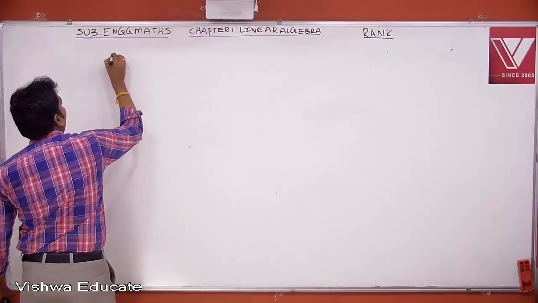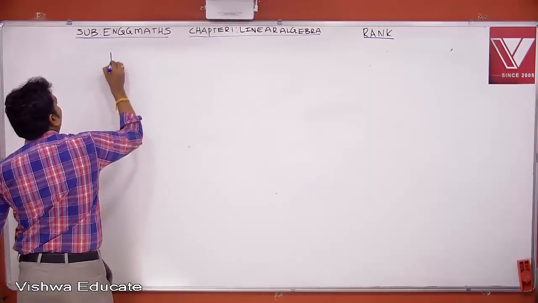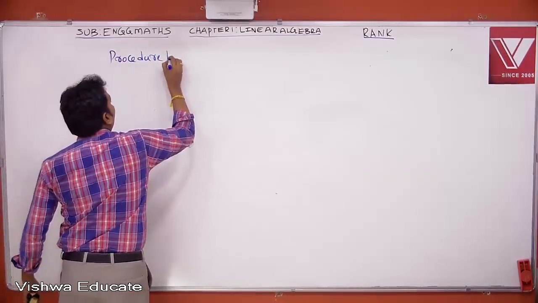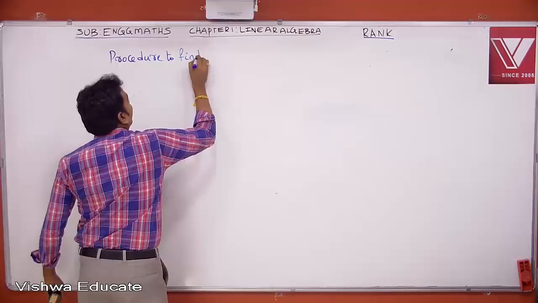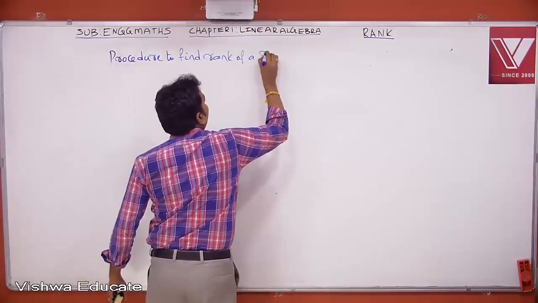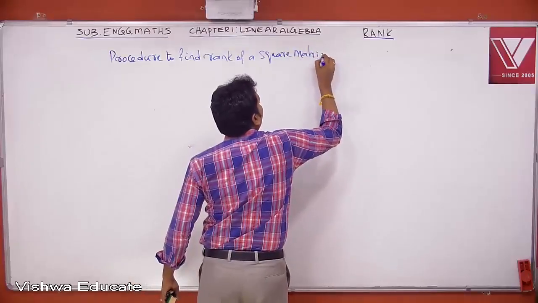Procedure to find rank of a square matrix.